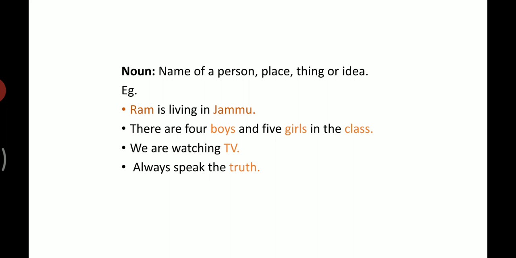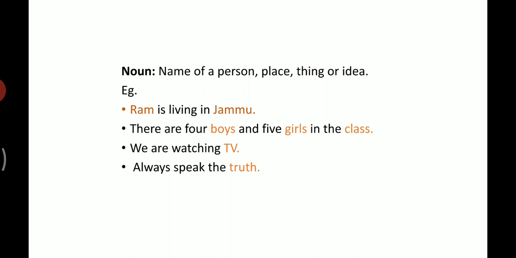There are 4 boys and 5 girls in the class. Boys, name of persons. Girls, name of persons. In the class, class is a place. Now, the 3 words boys, girls, and class are naming words. So, we can say these words are nouns.